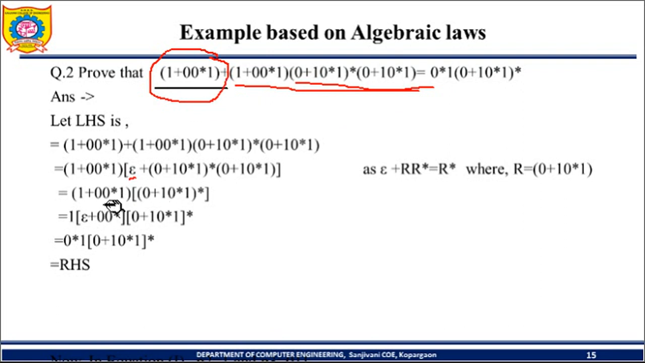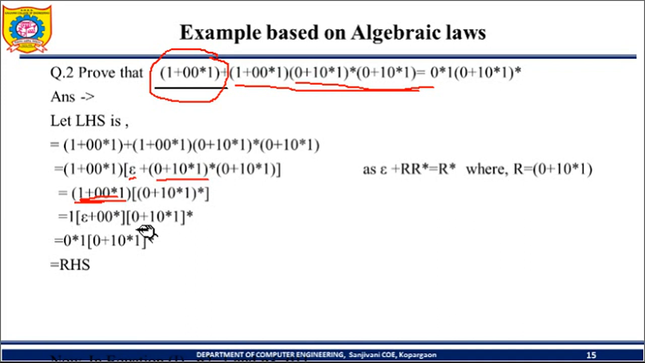Now after that, we know that epsilon plus r into r star is equal to r star. So epsilon plus r star into r is r star. From this we have written only this one, 0 plus 1 0 star 1, in bracket star. So this into this. Now again we can take 1 as common from these two. If I take 1 as common, here epsilon will remain, and here 0 0 star, and this term as it is.